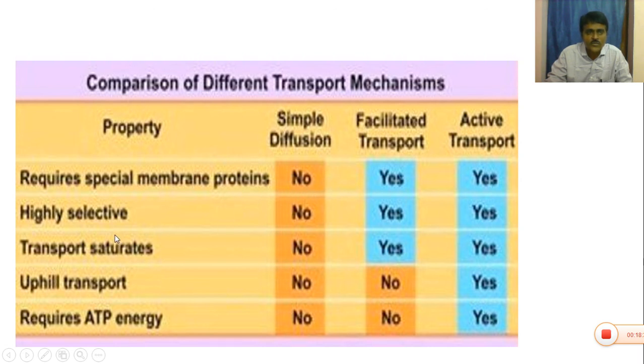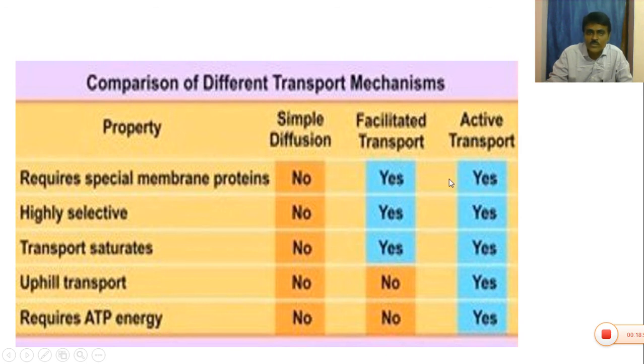It is also not highly selective. The transport saturation does not take place. The uphill transport does not take place. Simple diffusion does not require ATP energy also.